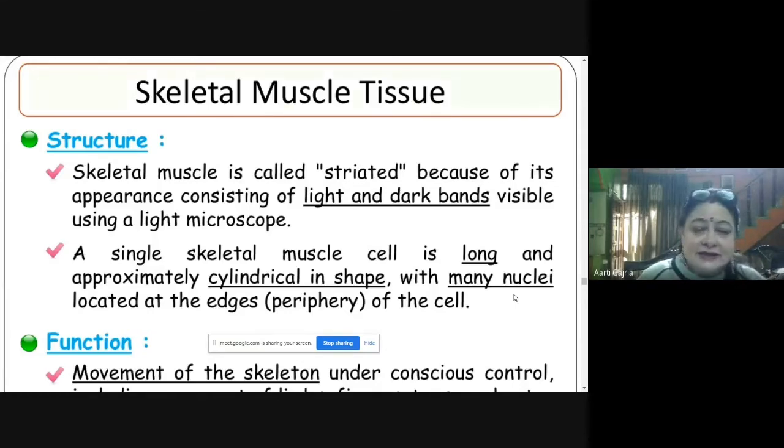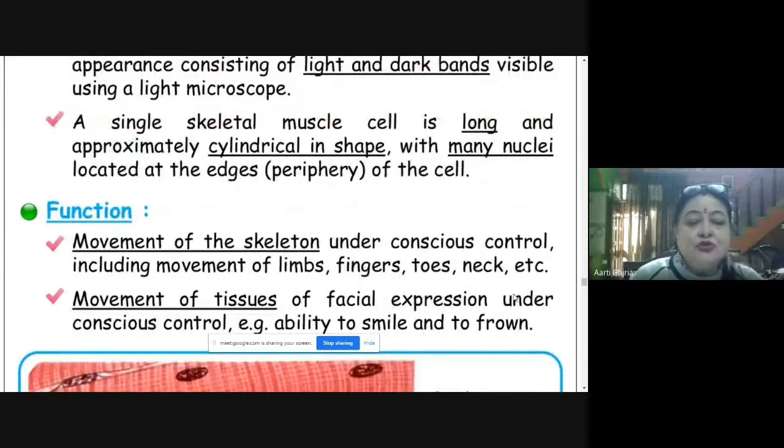A single skeletal muscle cell is long and approximately cylindrical in shape, with many nuclei located at the edges of the cell. This was the structure of the skeletal muscle fiber. And if you see the function, it is the movement of the skeleton under conscious control. That means it is under your will. You can voluntarily move these muscles, and these are present in the limbs, fingers, toes, neck. So this movement of the limbs is under our control. So they are under conscious control.